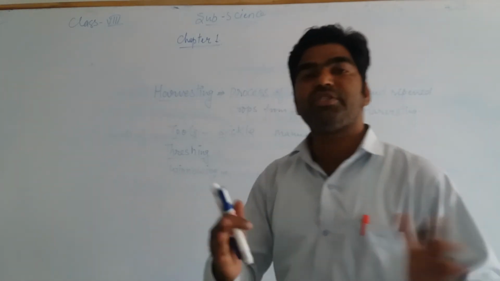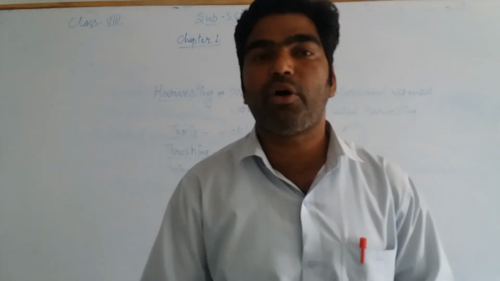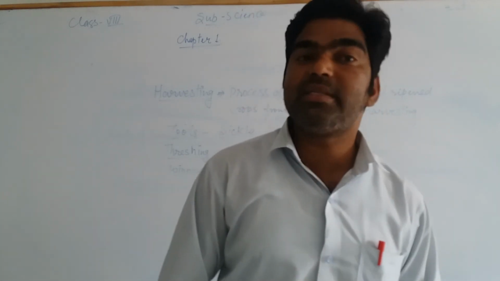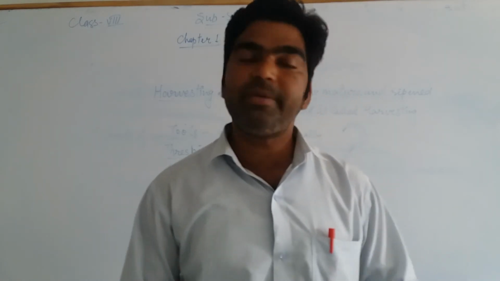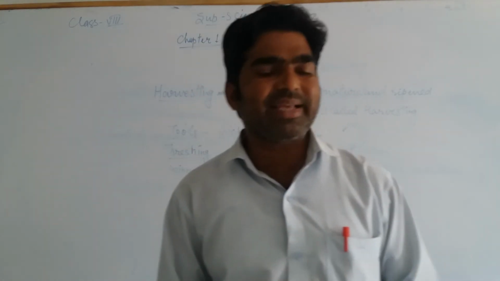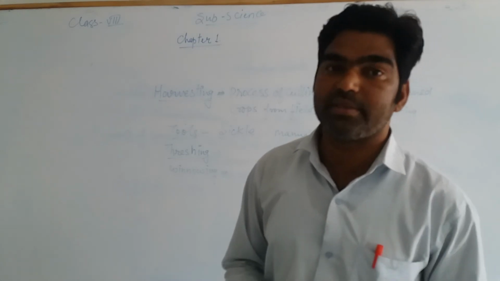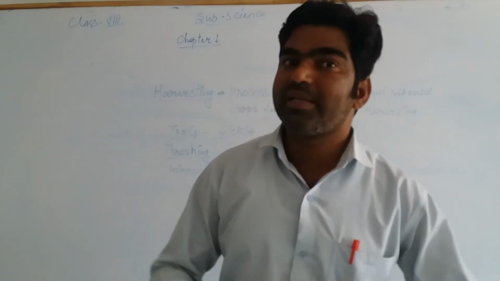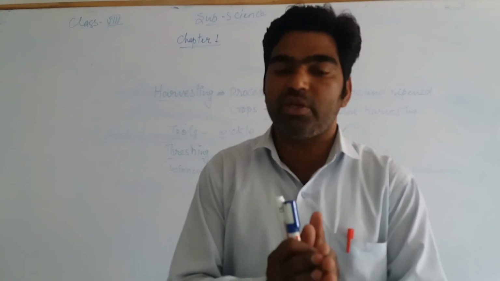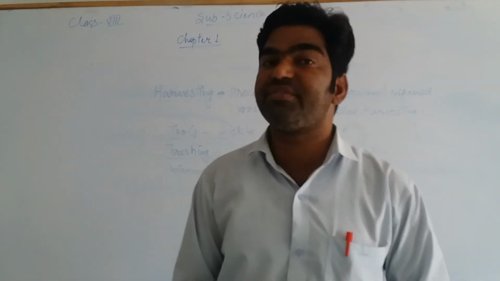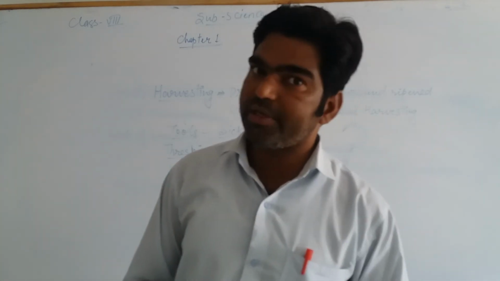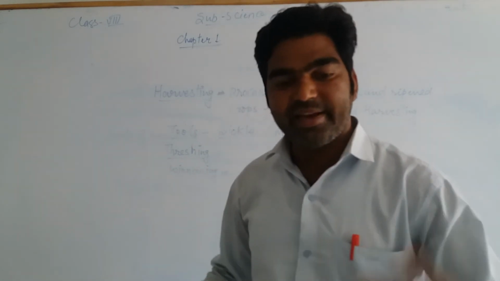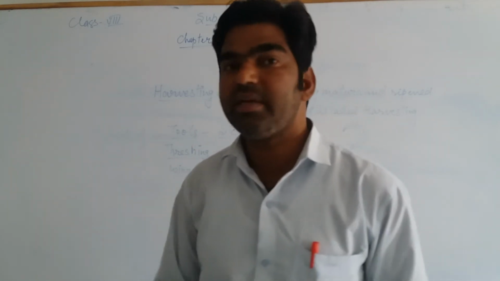Threshing means the process of separation of chaff or husk from the grains or the cereal grains. This is called threshing. So this threshing is normally done by threshers. A thresher is a machine which is used to separate the chaff from the grains, and a thresher is used for this process.